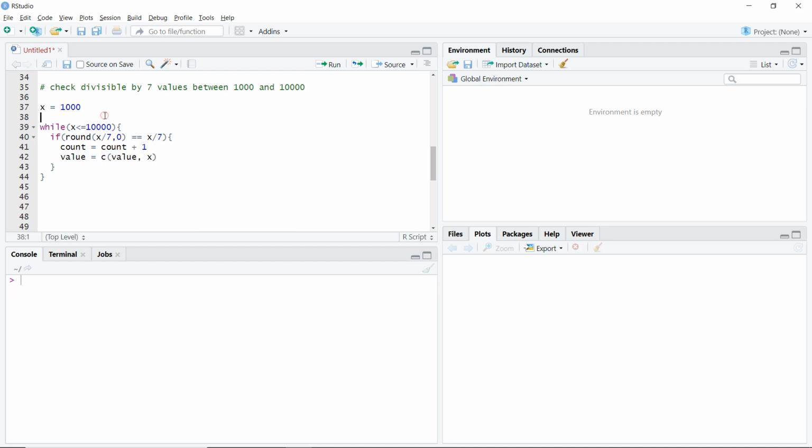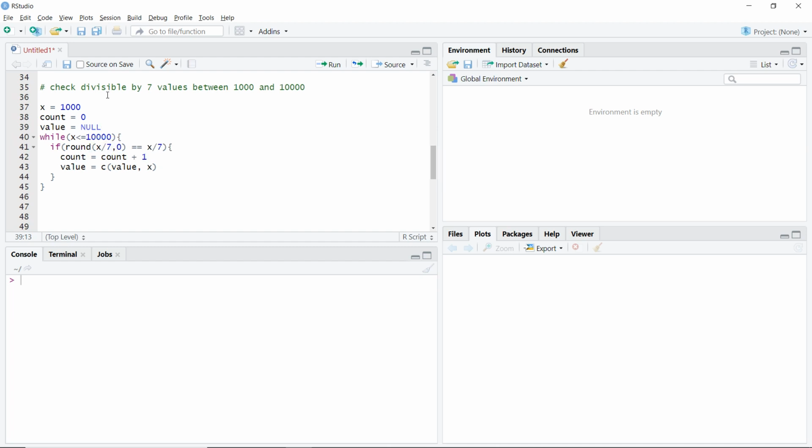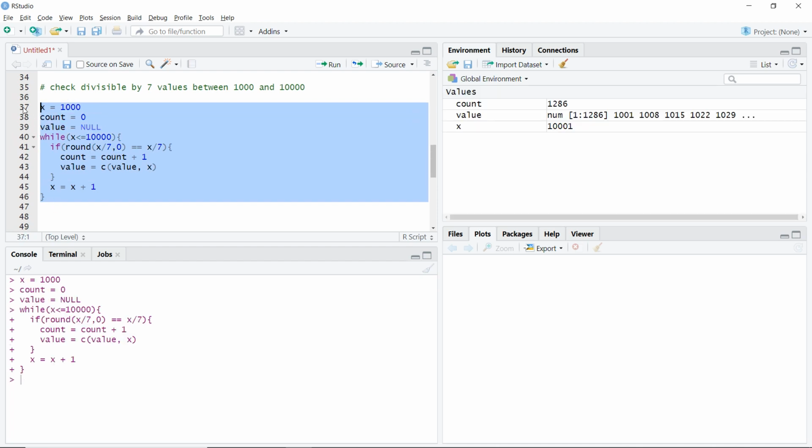So again, I'll have to define those values. I'll say count will be equal to 0. Count will start from 0 and value will be equal to null. Now again, I have to increase my x every single time. So what we'll do is we'll say x will be equal to x plus 1. Now if I run this, let's see what happens.